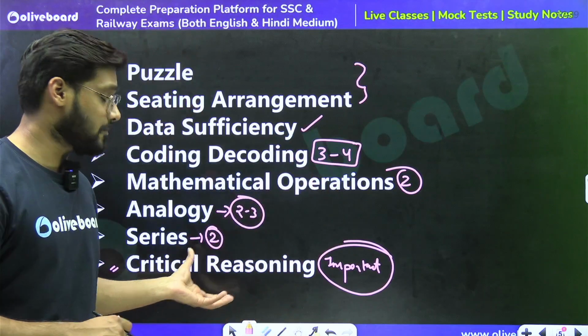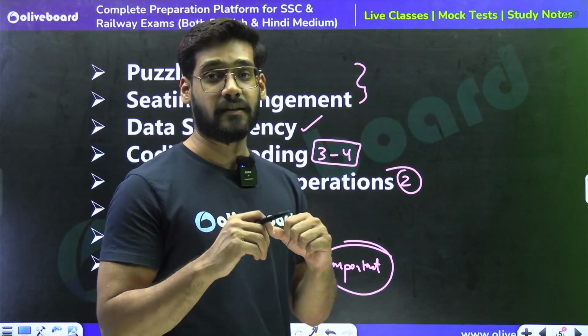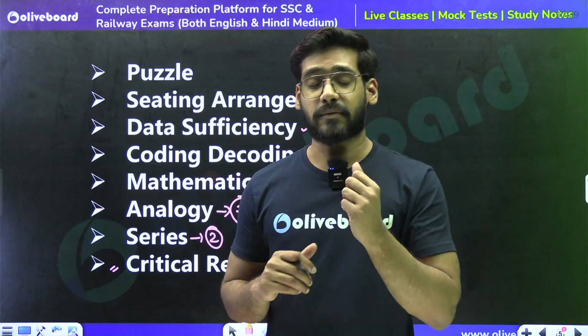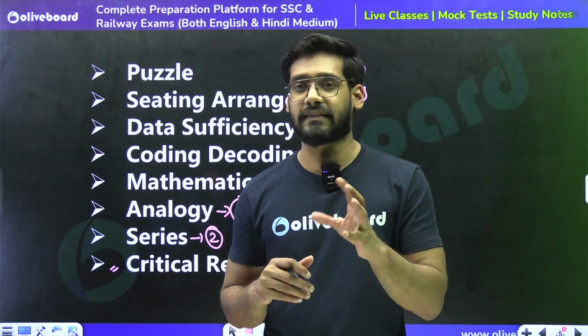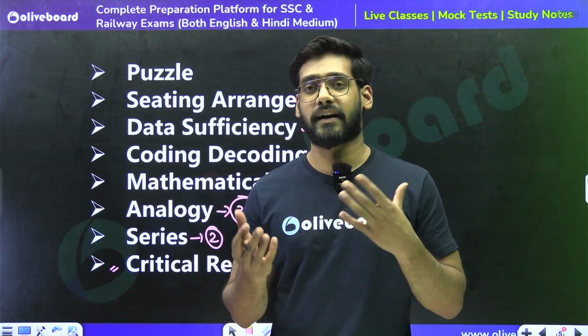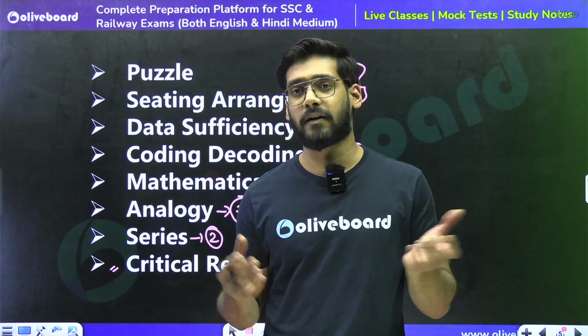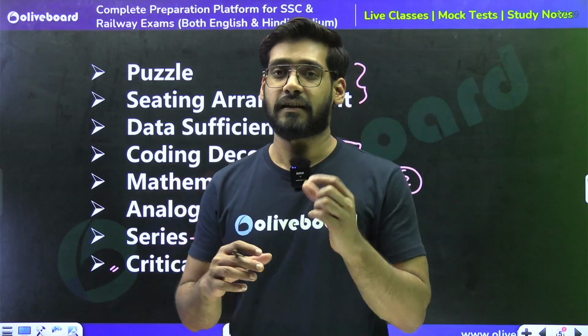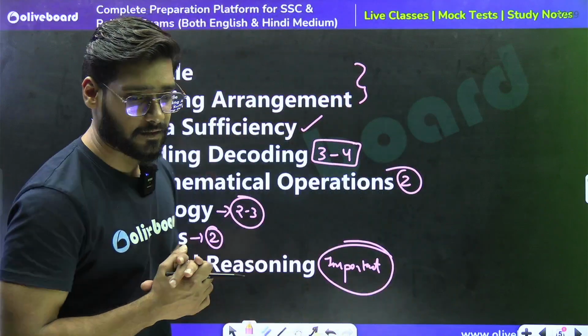So many chapters are included in this section, and from it you can easily get 3 questions, as per my expectation from the previous papers. You can also expect 3 questions from critical reasoning this year, right?